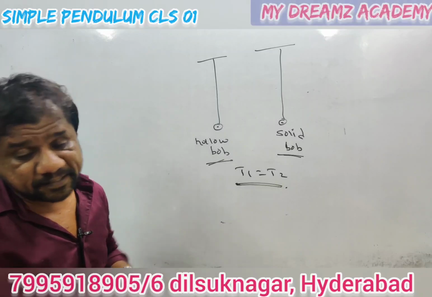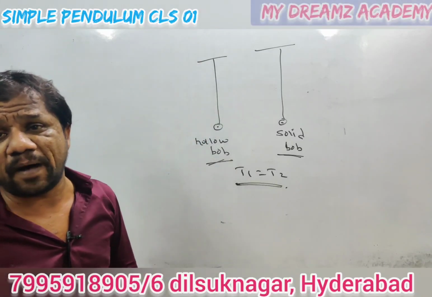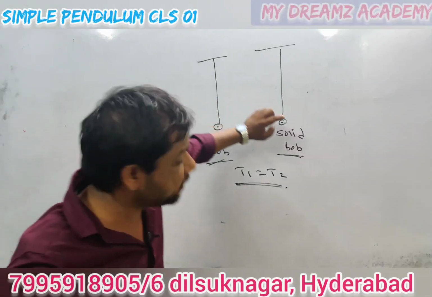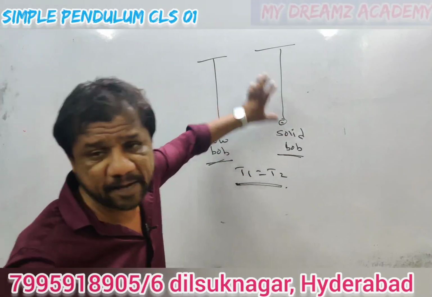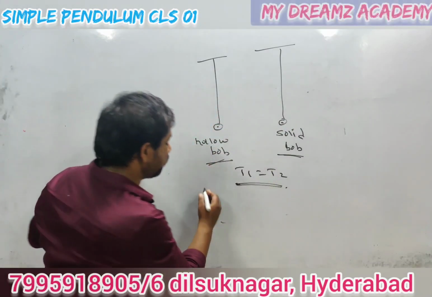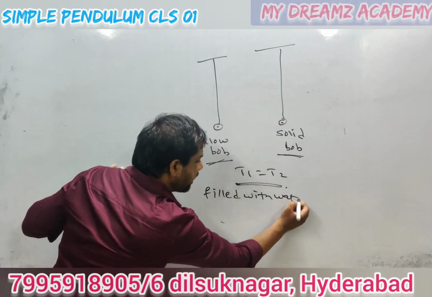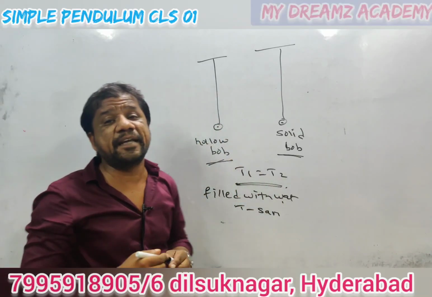Everybody, why? Because just now I told you the length of the pendulum is from the point of suspension to the center of mass, right? So for the hollow sphere the center of mass will be in the mid position, for the solid sphere the center of mass will be in the mid position, so the effective length is the same for both cases. Now if this hollow bob is filled with water, the time period remains the same. Why? Because the center of mass will not be changed.